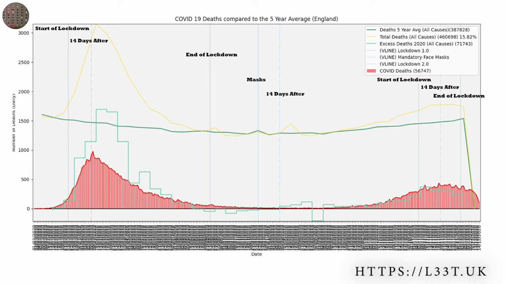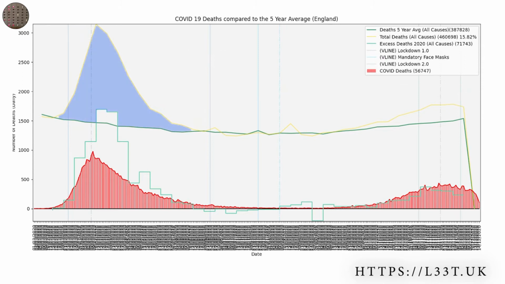As you can see, this graph shows the daily deaths plotted against total and excess deaths. You can clearly see that the excess death curve increases with COVID deaths. This indicates that COVID deaths has had an overall effect on excess death, meaning that the pandemic is real and deaths are not being misattributed. To date we have had around 16% increase in deaths when compared to the 5-year average.